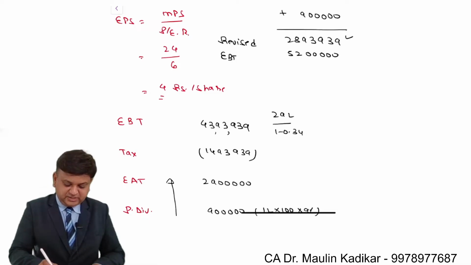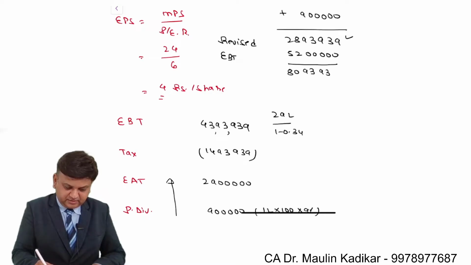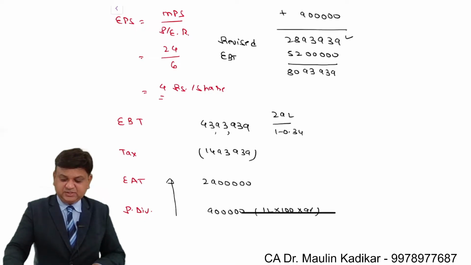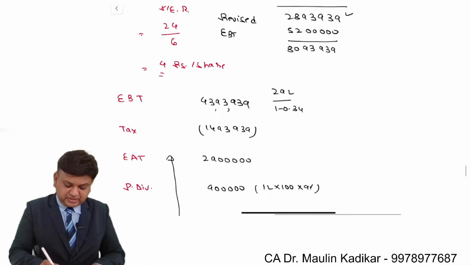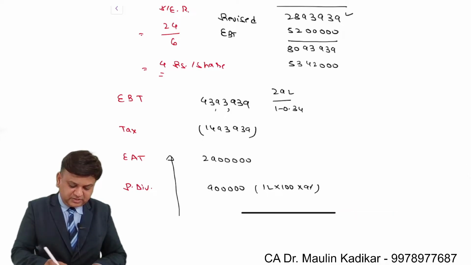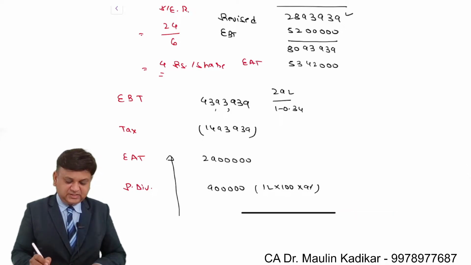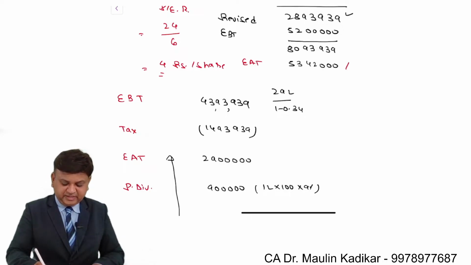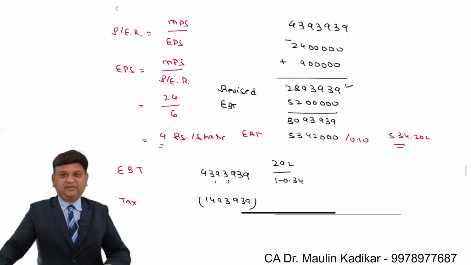That comes to 80,93,939 minus income tax at 34%. So that comes to 53 lakh 42,000. This is the earning after taxes, divided by 10%. So that comes to 534.20 lakhs. This is the value of the business.